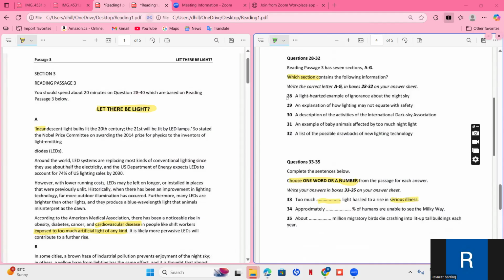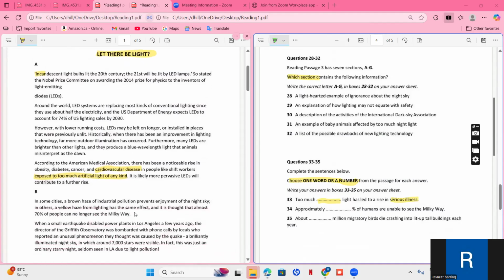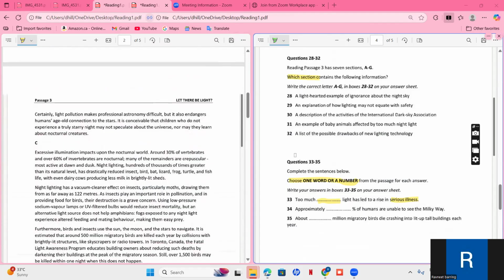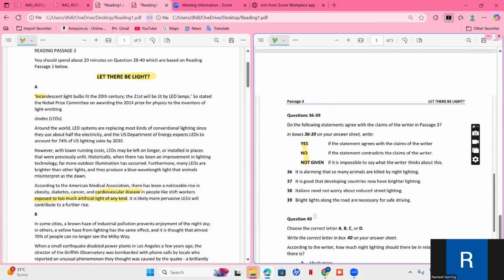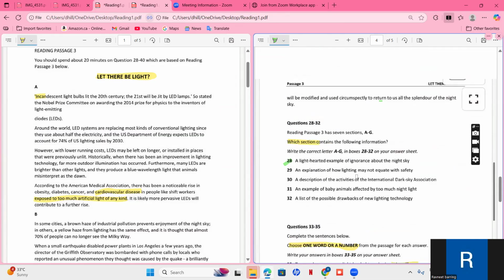If we are just reading paragraph A, then B, and then C, and we are not able to find anything related to it, then basically we are just wasting our time. This is a real blunder which many students make in their exam. So whenever there is this type of question, we won't start with it, but with another type of questions. We'll understand true, false, and simultaneously we'll go with these ones.